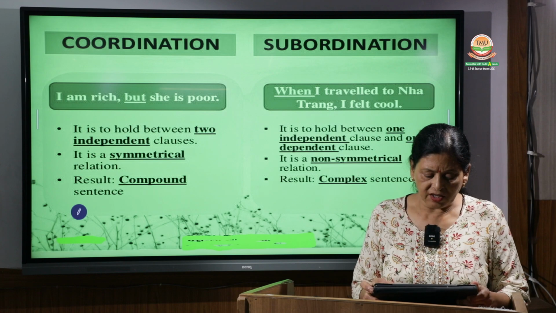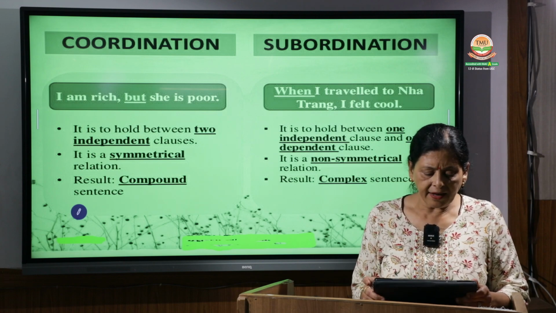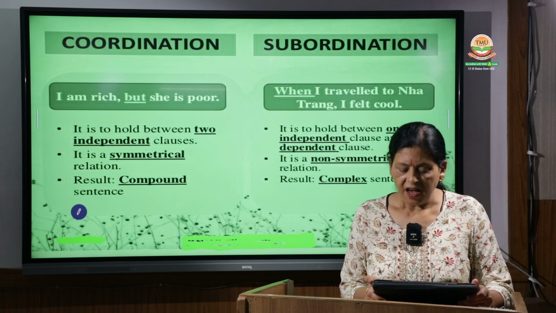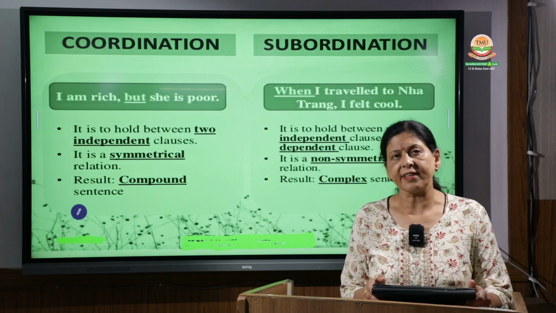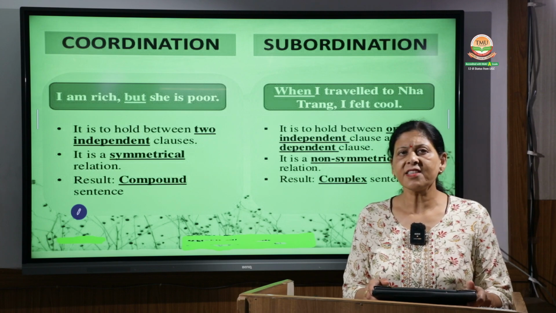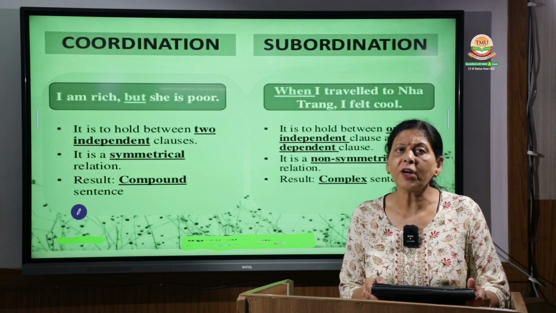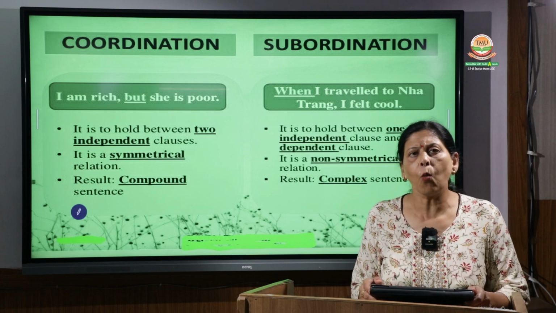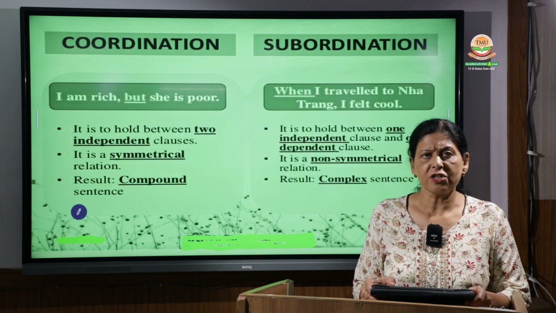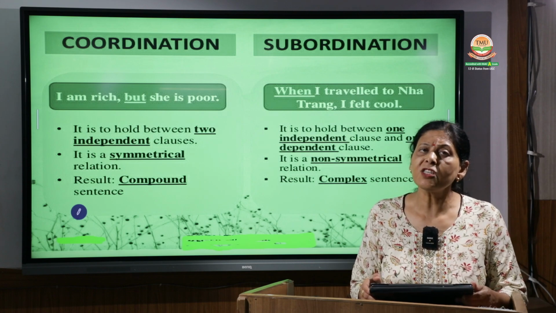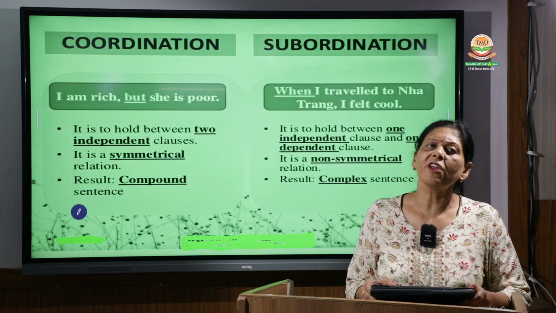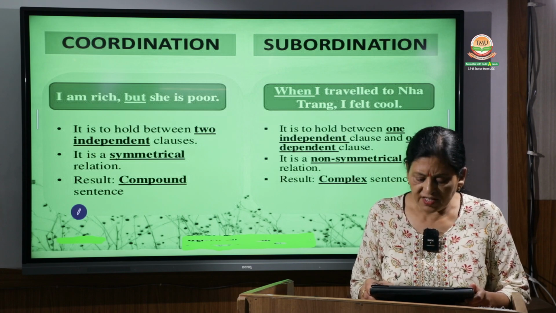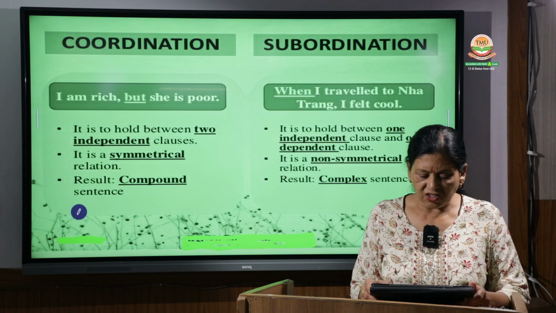Coordination and subordination. The first thing is, I am rich but she is poor. What is it? I am rich, this is one sentence. She is poor is the other sentence. So both the sentences are of equal importance, both the sentences make sense, both the sentences have a subject and a verb in them. So I am rich, she is poor. So how will we connect these two, coordinate between these two sentences? The coordinating conjunction, but. I am rich but she is poor.